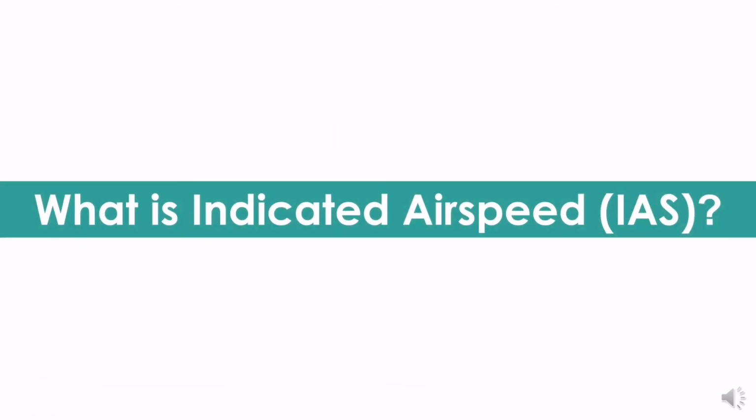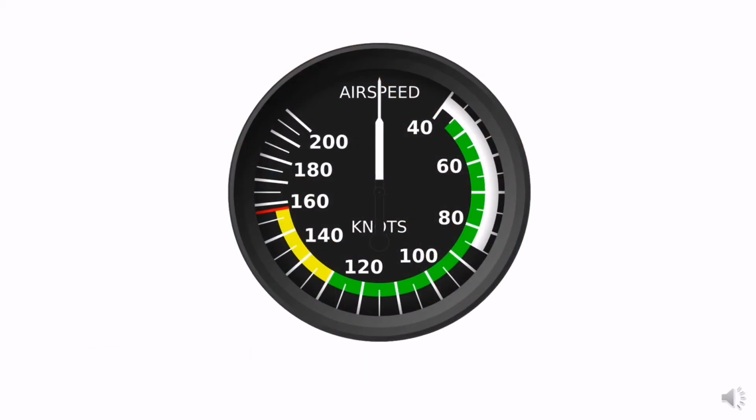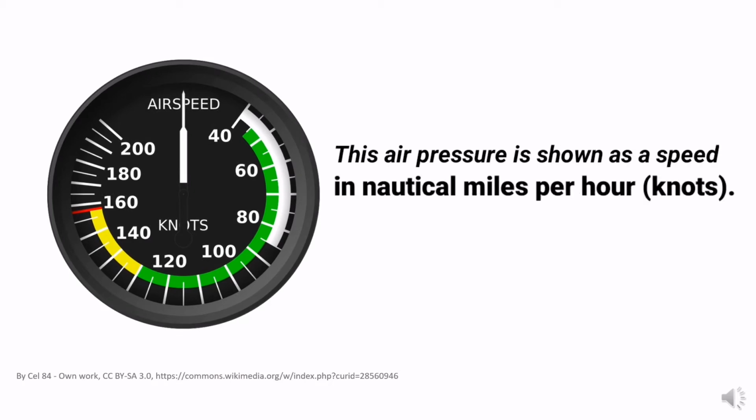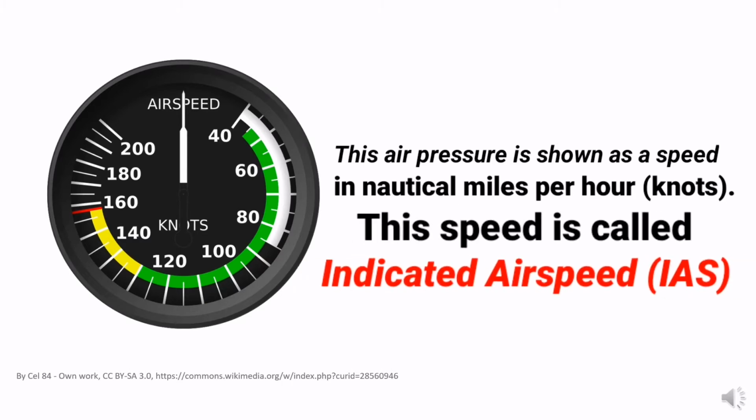So what is indicated airspeed? The airspeed indicator measures the air pressure that is produced by the aircraft moving through the air. This air pressure increases as the aircraft goes faster. This air pressure is shown as a speed in nautical miles per hour, or knots. This speed is called indicated airspeed.